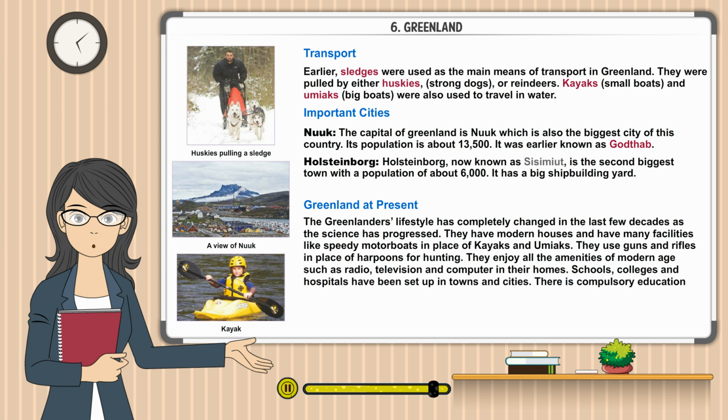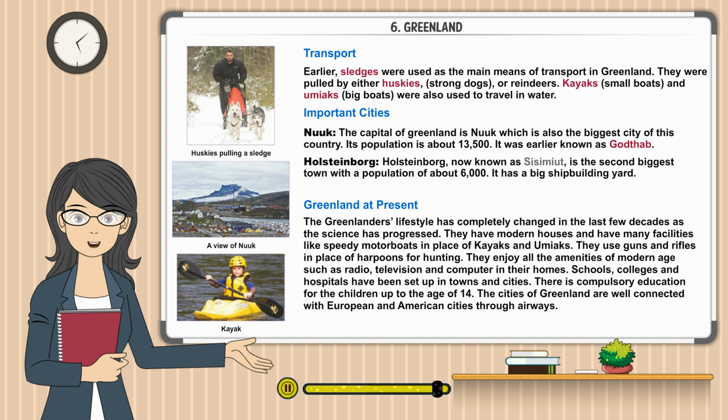Schools, colleges, and hospitals have been set up in towns and cities. There is compulsory education for the children up to the age of 14. The cities of Greenland are well connected with European and American cities through airways.